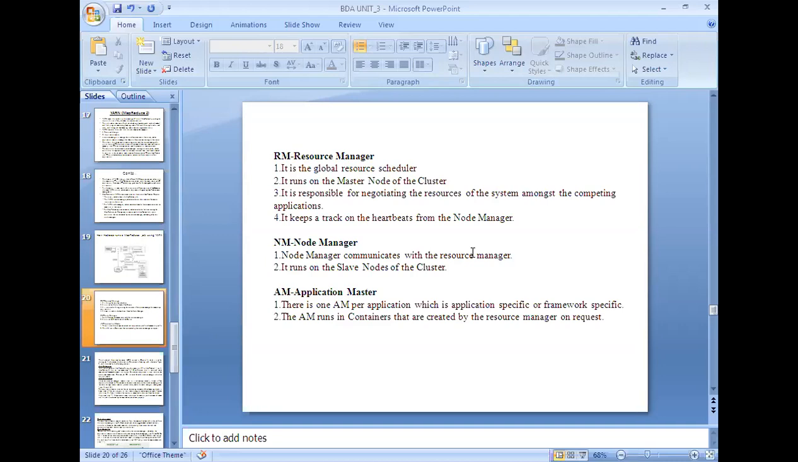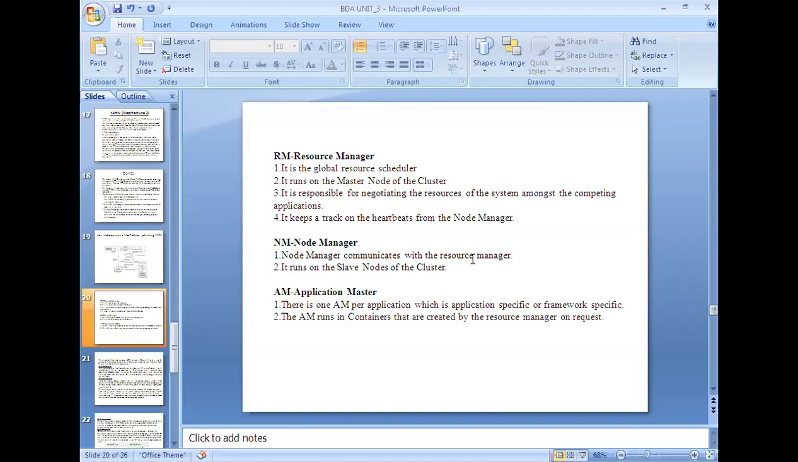So whenever something goes wrong with a particular node, it need not restart all the other jobs. Whereas in the previous version, if the job tracker failed, we needed to restart all the jobs. Here that is not the case. It runs on the master node of the cluster, as the job tracker does, and it is responsible for negotiating the resources of the system among the